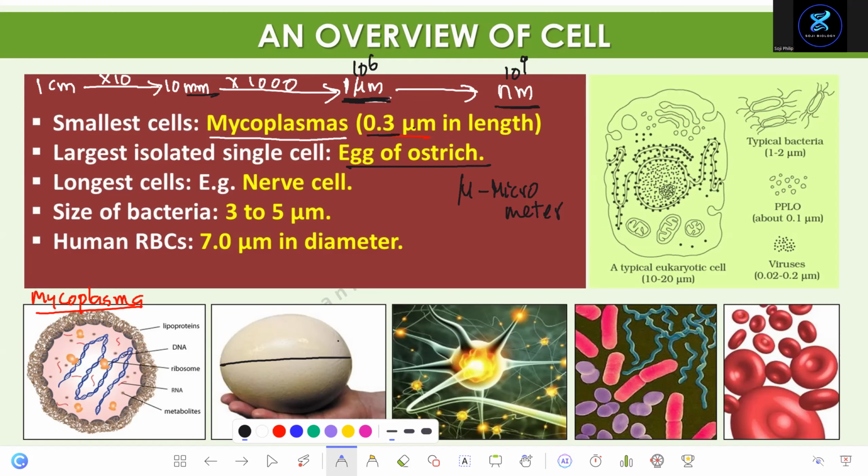Remember, one chicken egg is one cell. When you crack an egg, look at the shell, and below the shell, you can see a thin, plastic-like membrane. That's a cell membrane. And its cytoplasm has a lot of protein stored. That protein is the white part, and then this yellow part.